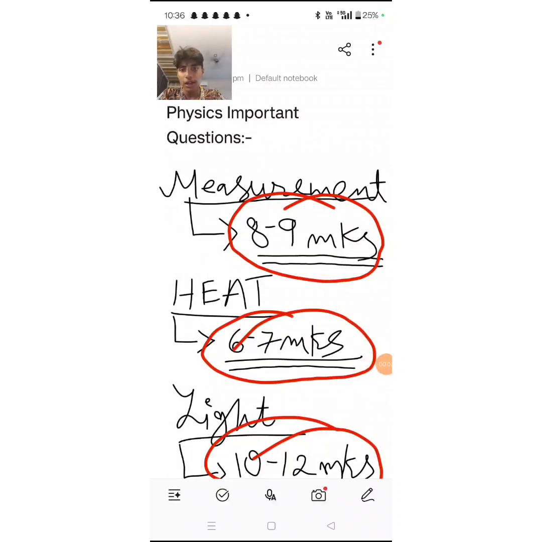In this video, I'm going to be clearing some of the important physics questions that you have in grade 9. People that are writing their exam in class 9, just watch this video, make a note of some of the questions I'm going to tell you, and you're definitely going to get marks, okay? So I can guarantee you around 10-20 marks, right? For the rest of the marks, you have to work hard. Basically, I'm telling you the ways they ask questions, the important questions from each chapter I'll be discussing.